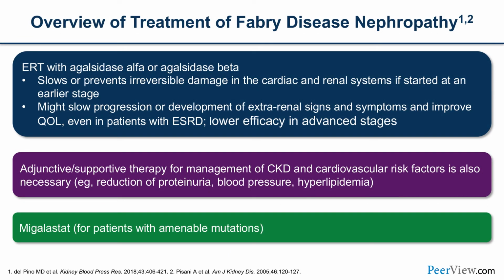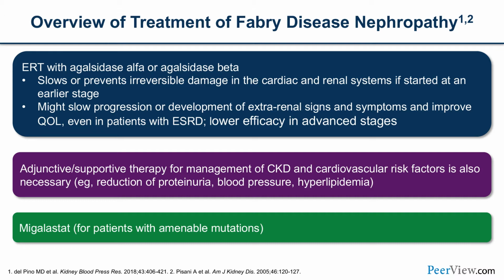Now let's look at the overview of treatment with Fabry disease nephropathy. Besides the standard of care, getting their blood pressure to goal, getting their proteinuria under control, there's also disease-modifying therapy, which includes enzyme replacement therapy with agalsidase alpha or agalsidase beta, and also migalastat, the chaperone therapy for patients who have the amenable mutations. ERT slows or prevents irreversible damage in the cardiac and immune systems if started in an earlier stage. Lower efficacy in advanced stages, but even in patients with ESKD may slow progression or development of extrarenal signs and symptoms and improve quality of life.